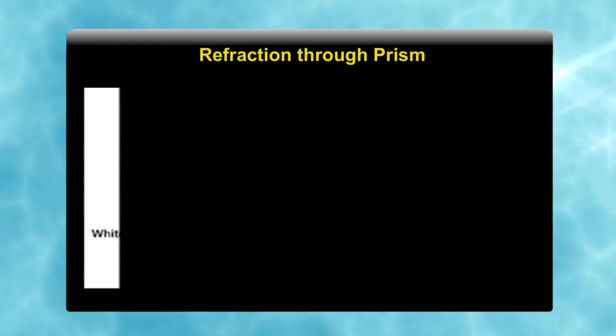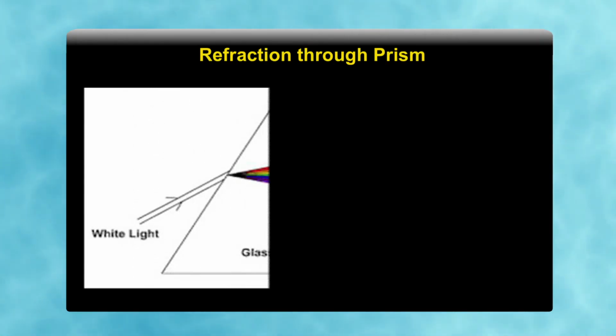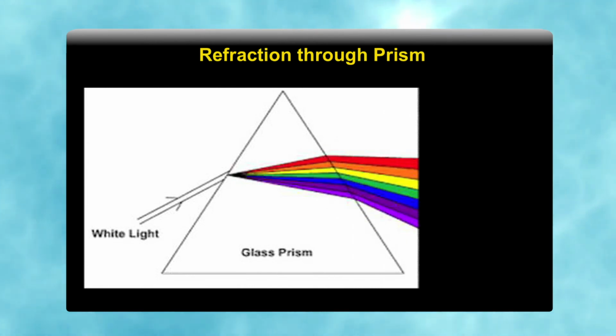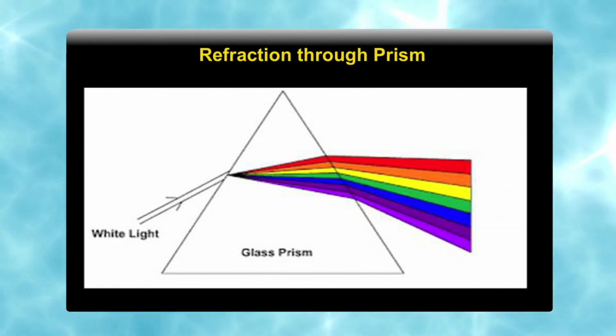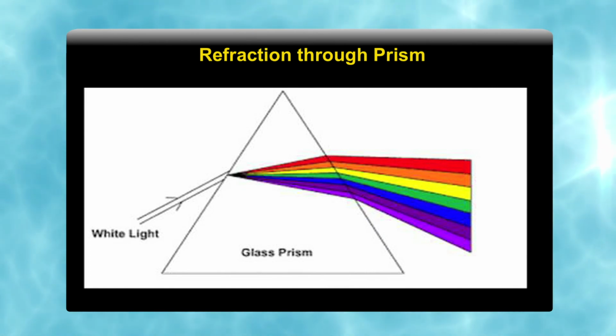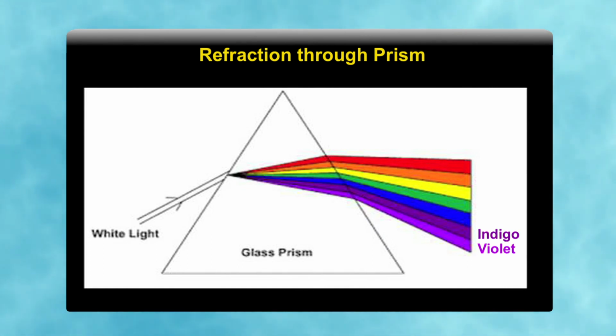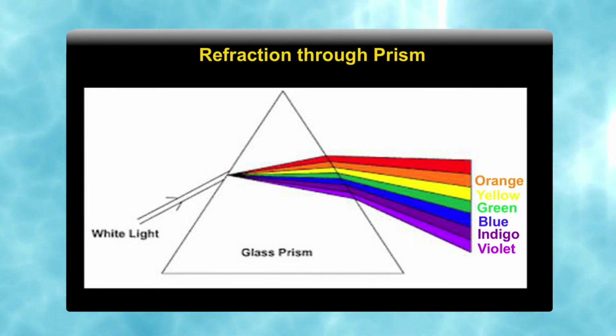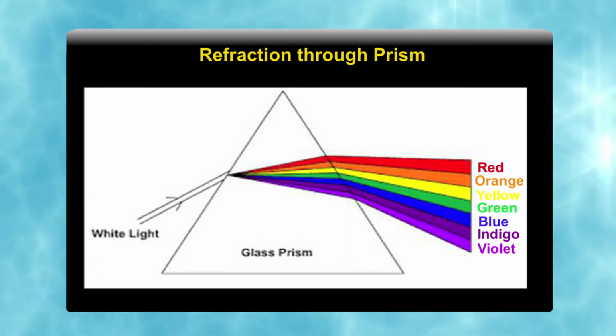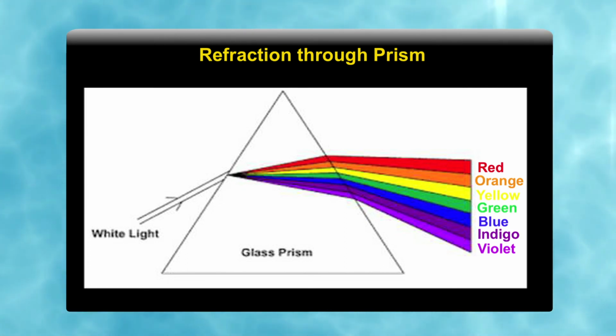When we pass white light through a prism, it disperses into 7 colors, which is known as VIBGYOR, that is violet, indigo, blue, green, yellow, orange and red, because all colors have different wavelengths.